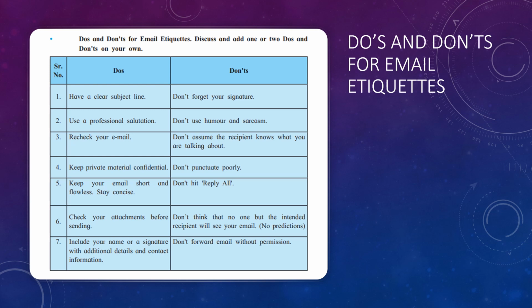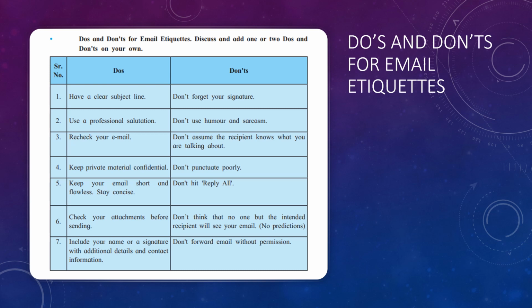Check your attachments before sending. Include your name or a signature with additional details and contact information. This is of utmost importance. How to write a signature we'll be discussing in the next slide. Don't use humor and sarcasm. Don't assume that the receiver or the recipient knows what you're talking about. That is why we have the subject line in place, which talks about what the subject is, what the email is all about. You need to punctuate properly.